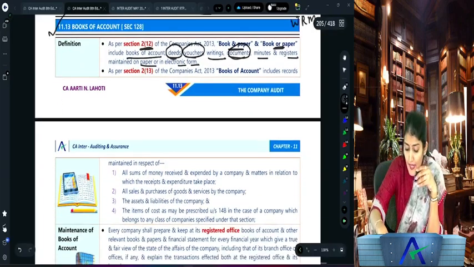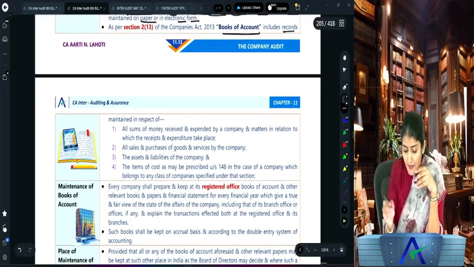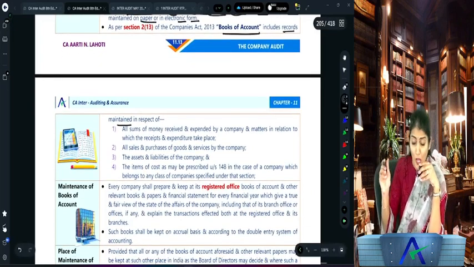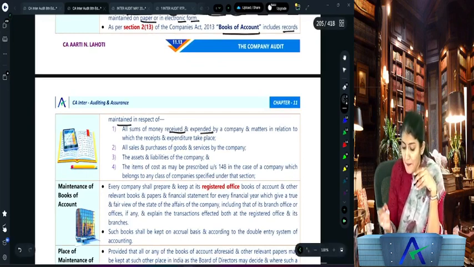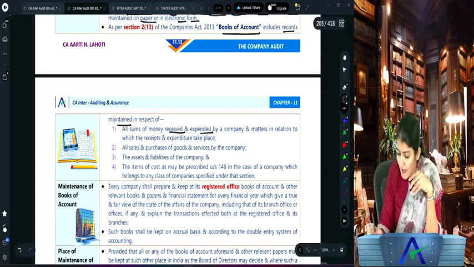Okay. And then as per Section 2(13) of the Companies Act, books of account include the records maintained in respect of all sums of money received and expended by a company and matters in relation to which the receipts and expenditure take place. So in simple language, this can be called as the cash book. Then all the sales and purchases of goods and services by the company.